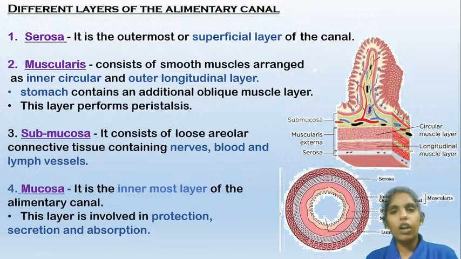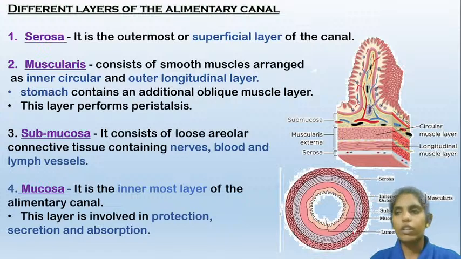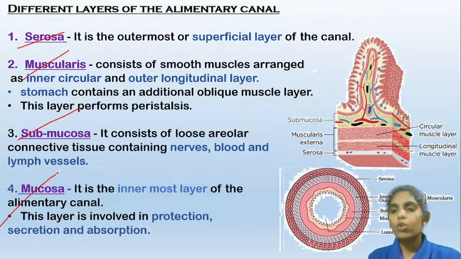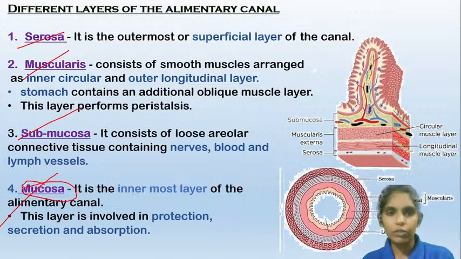Now, before discussing each organ in detail, let us know what the digestive tract is made of. The digestive tract is basically made of 4 different layers. So let us know what those layers are. The outermost layer is the serosa, and the next layers are the muscularis, submucosa, and the mucosa. So as we go from outside to inside, serosa is the outermost layer, or you can say the superficial layer. Then comes the muscularis, submucosa, and the mucosa. This mucosal layer is the innermost layer which is exposed to the lumen of the digestive tract.